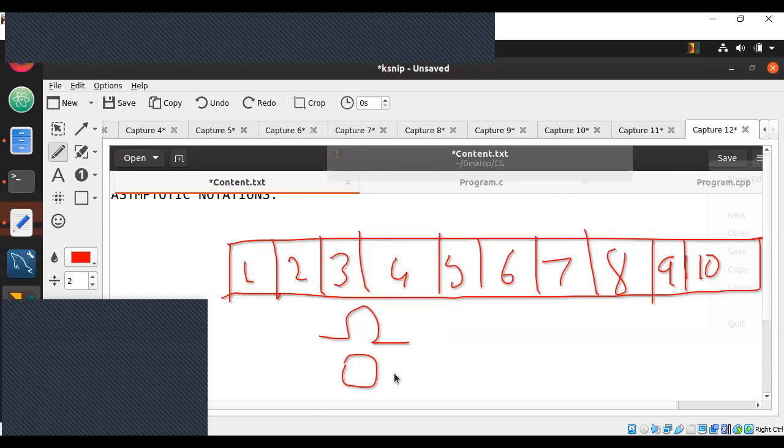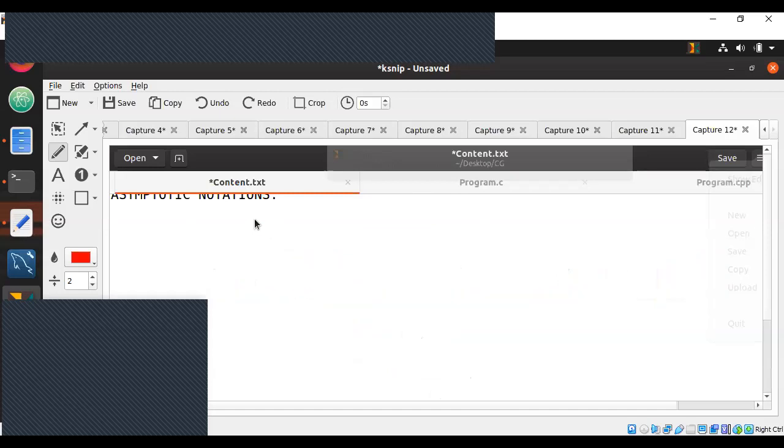Yes. So worst case is more important because when the whole array is huge, you need to know how long it takes. So that is why worst case scenario is always more important. Now that we know worst case scenario is important, these are the kind of worst case scenarios you have.